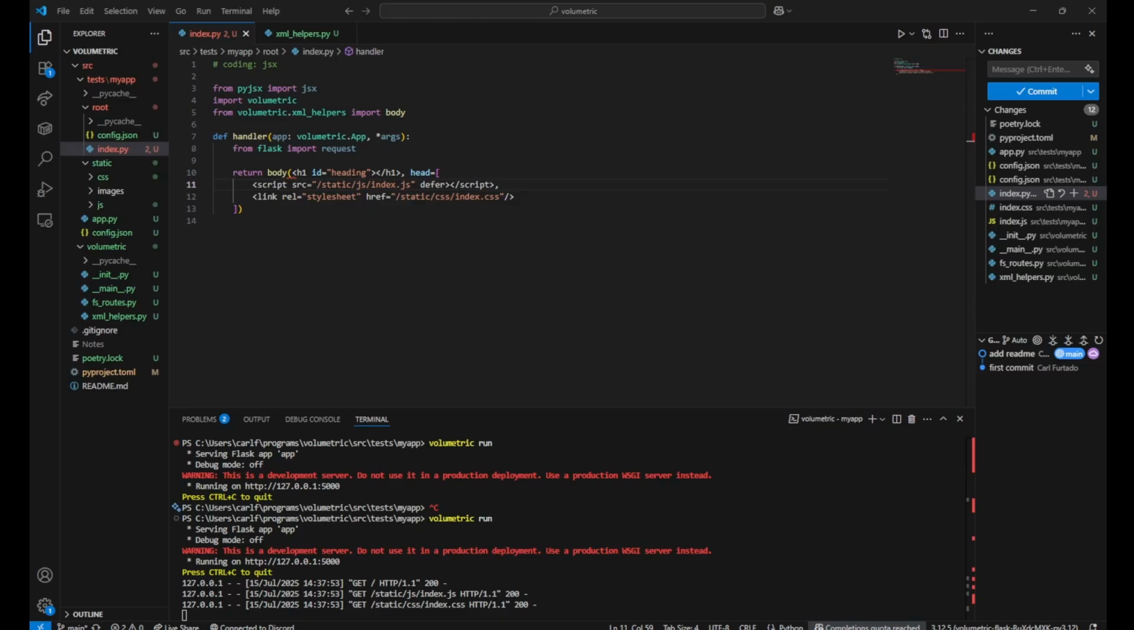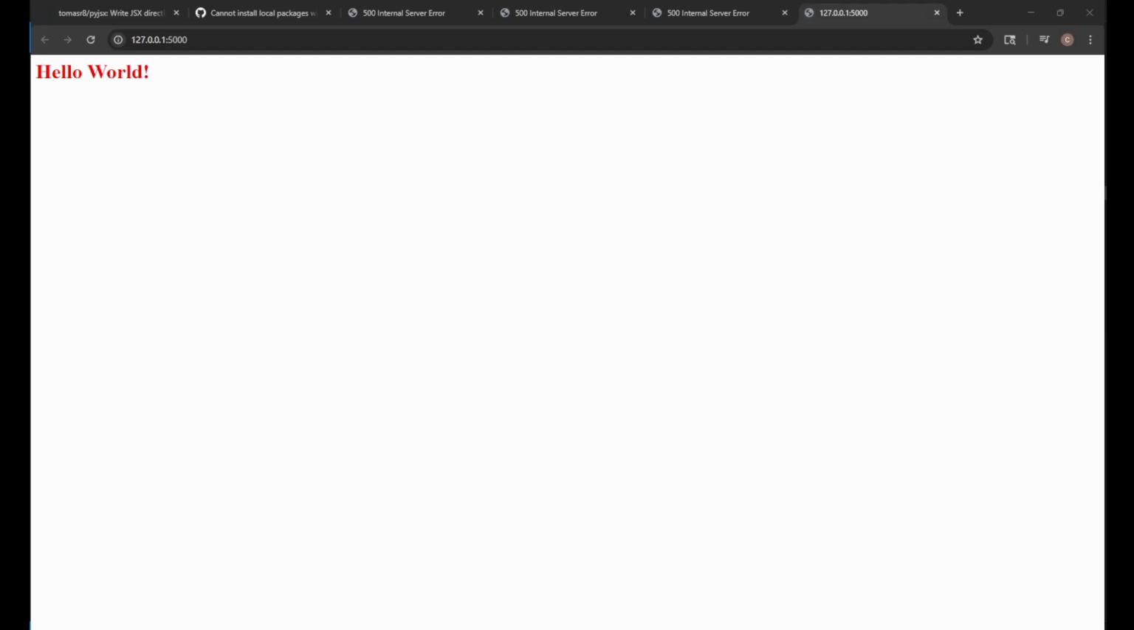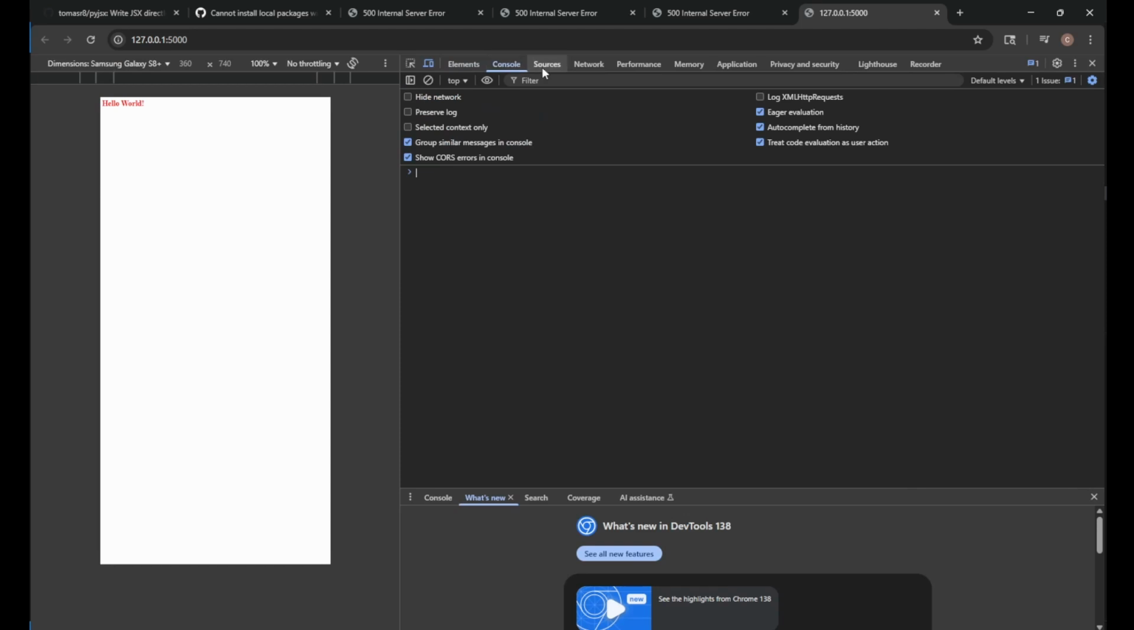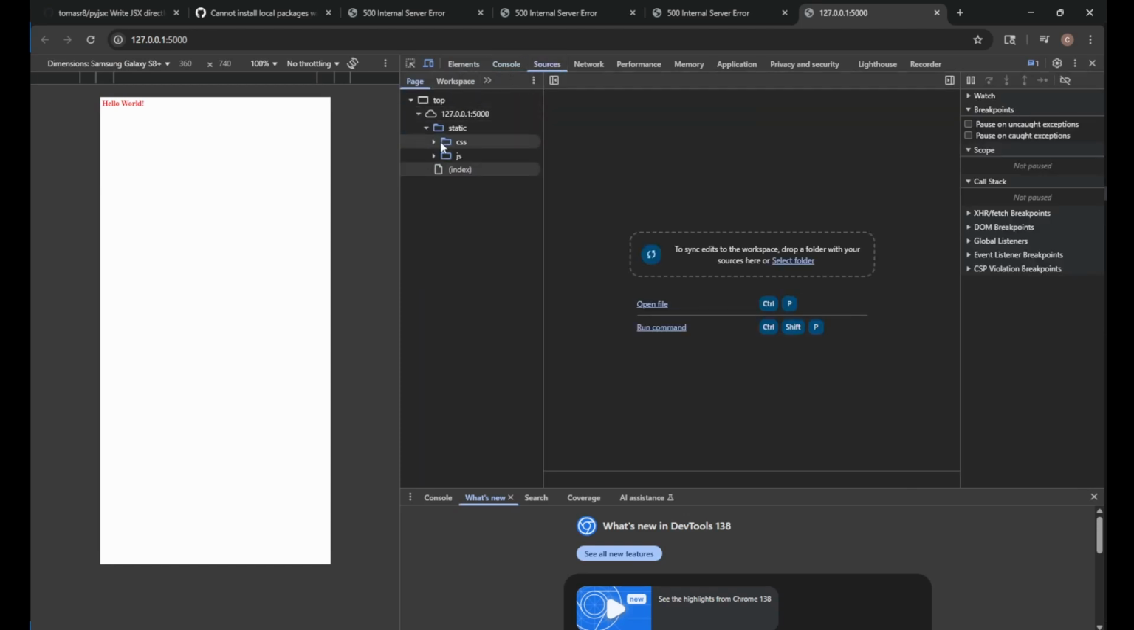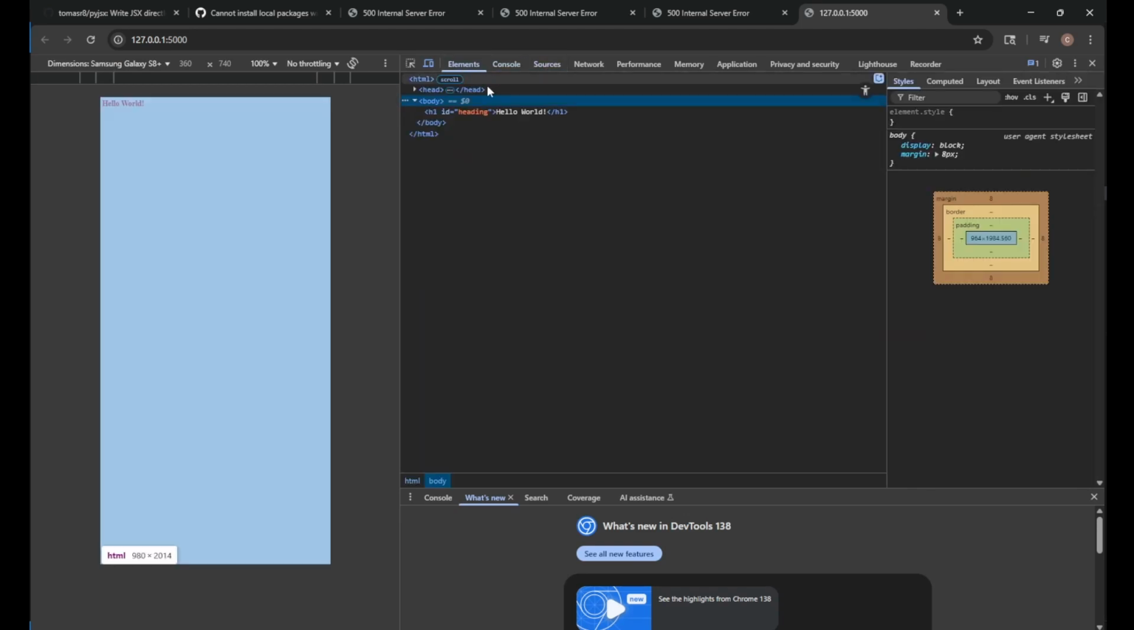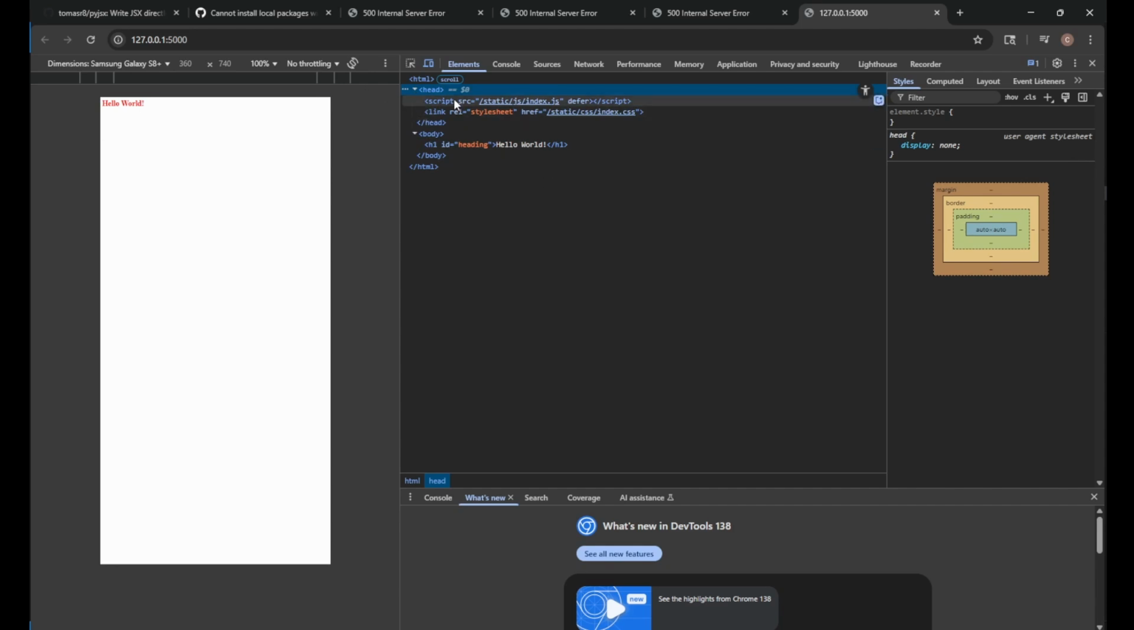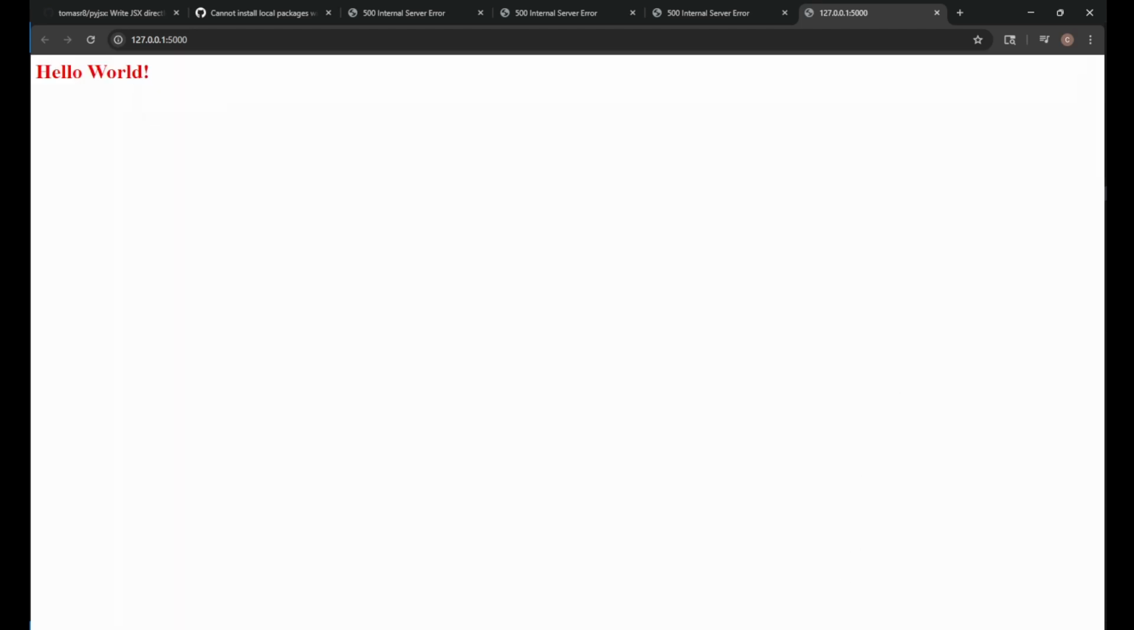Five hours later. Alright, so we finally got our server to run, and it shows up in Chrome. And if we go to the inspect menu, we can take a look at our sources. And under static, we've properly loaded both our assets, and you can see it in the head tag as well. So PYX parsing is working.